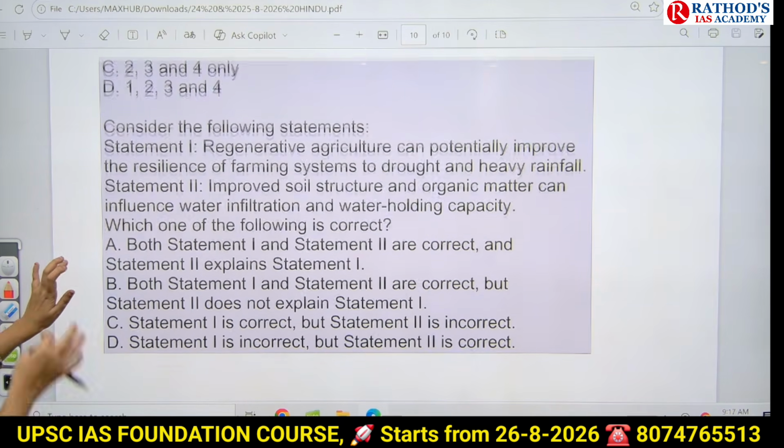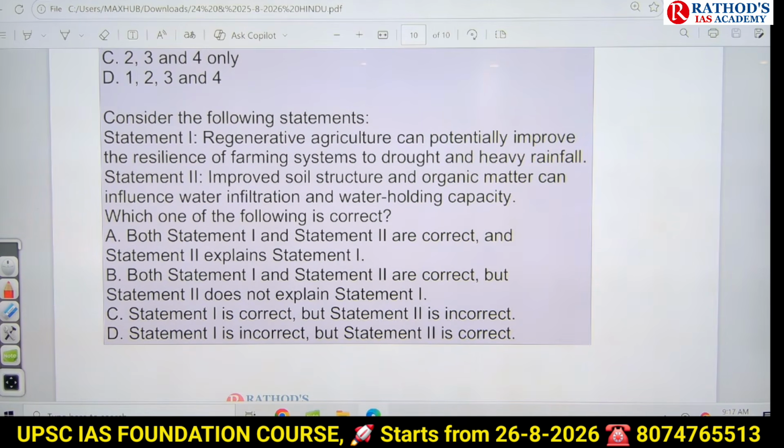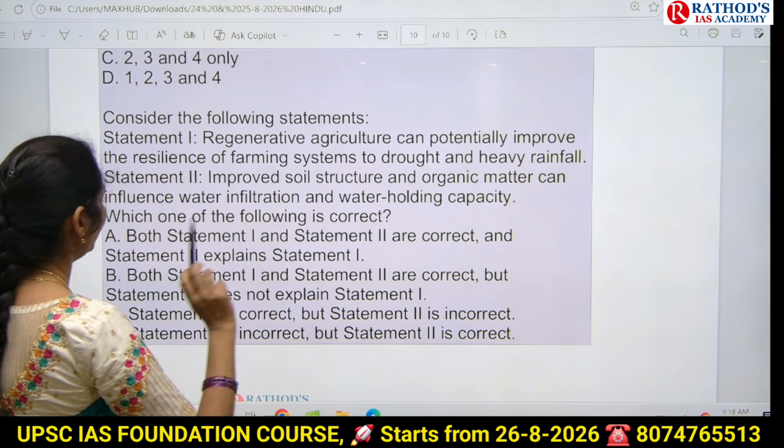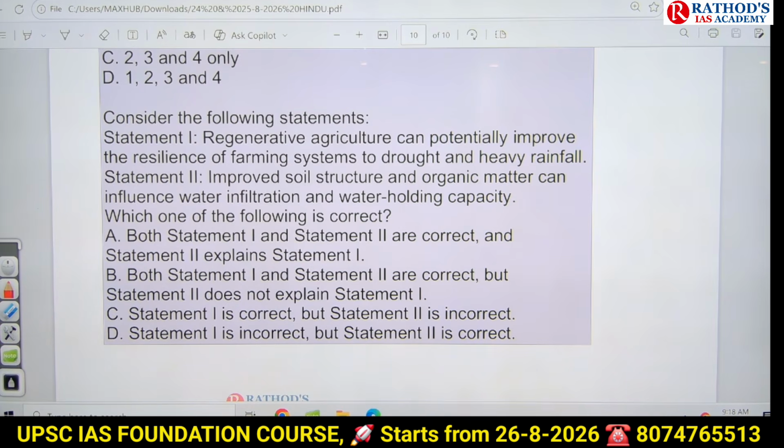And see this new type of question. Consider the following statements. There are 2 statements. Statement 1: Regenerative agriculture can potentially improve the resilience of farming systems to drought and heavy rainfall. Statement 2: Improved soil structure and organic matter can influence water infiltration and water holding capacity. This is the new type of question seen in the 2026 examination. And see the options. A: Both 1 and 2 are correct, and statement 2 explains 1.